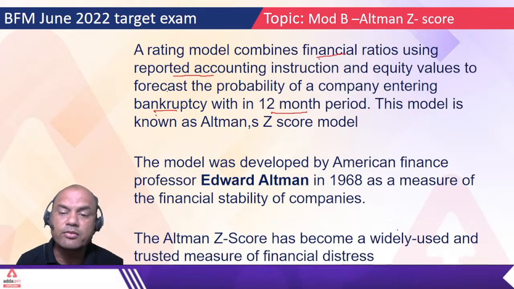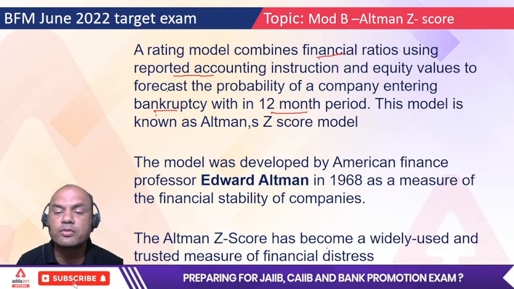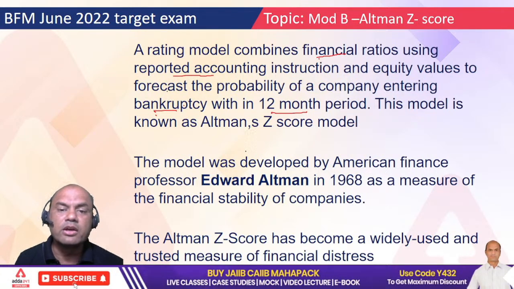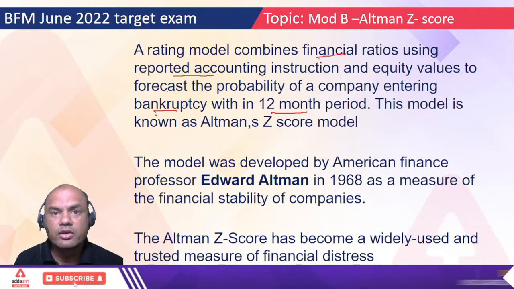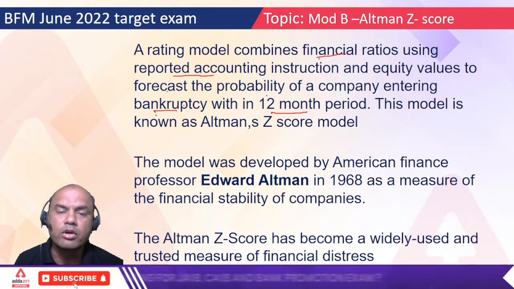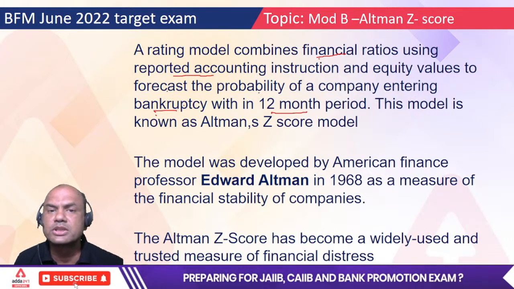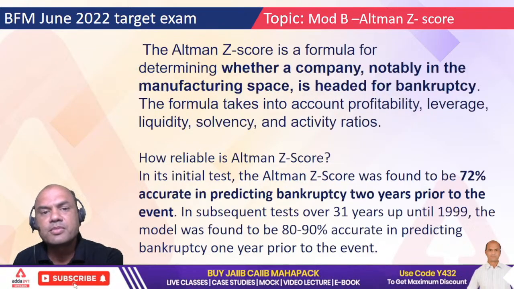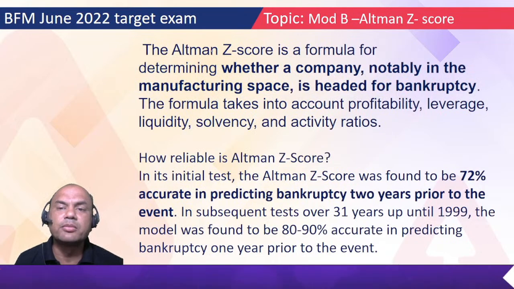Altman Z score has become a widely used and trusted measure for financial distress. Whenever you are an investor investing for a longer period, always go for Altman Z score to see whether that company will survive longer or not. Okay, now we will come to the theory part.